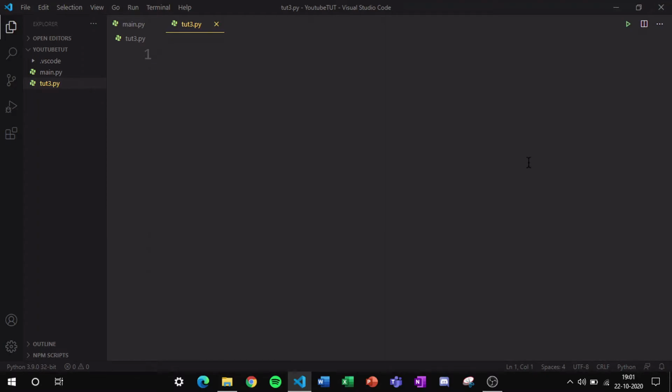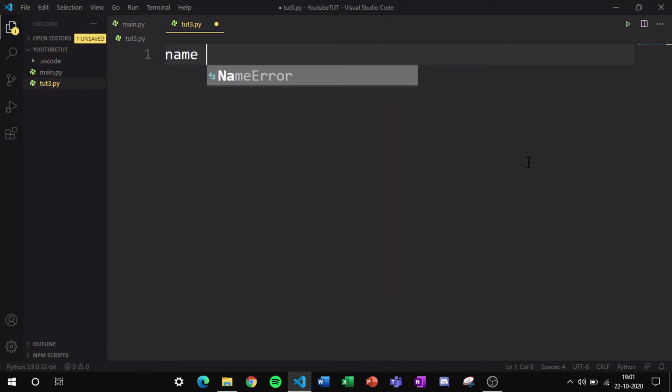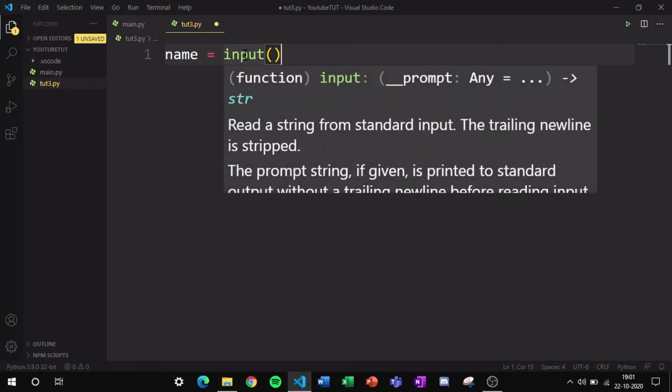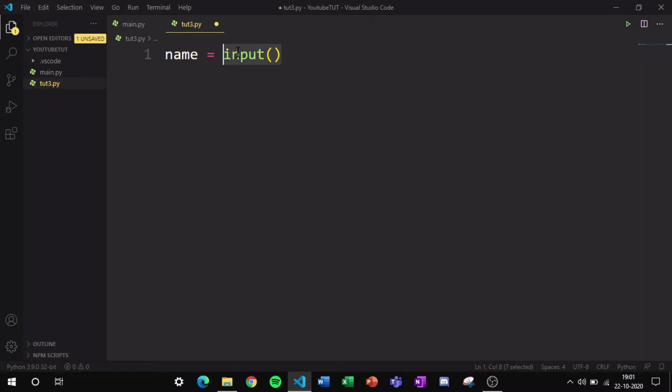Once I've created my file, now let's start our code. So first we'll define a variable that will ask our user for an input. I am making a project that will print the user's name, so I will make this variable as name. Now I will put an equal sign, and here I'm going to type input and double round brackets or parentheses. So let me explain the input command. The input command asks the user for its input and then it stores it into the value it is applied on. So I have applied the input command on the name variable. So it will store the input entered by the user in our name variable.